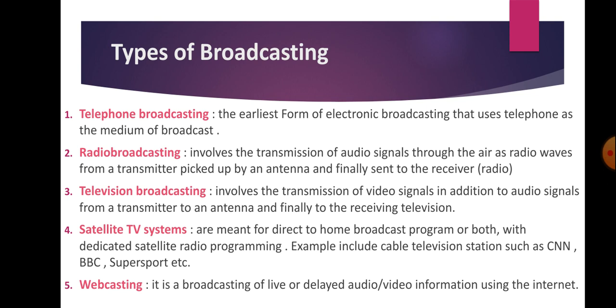So basically, these are signals gotten from other continents, and the transmitter uses those dish-like antennas. That's what they use. For those of you that have DSTV, HIP TV, and the rest, you can see that you have channels that people using a normal antenna cannot receive, those visual and audio signals. Lastly, we have webcasting. It is a broadcasting of live or delayed video or audio information using the internet.